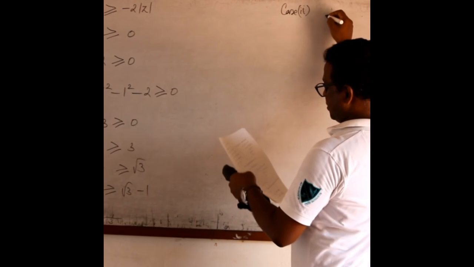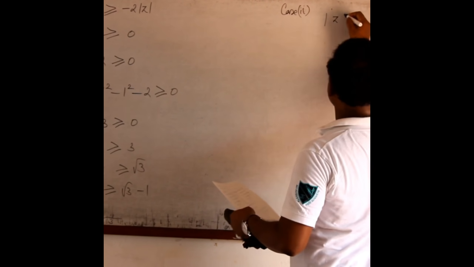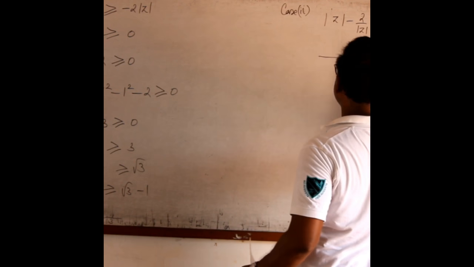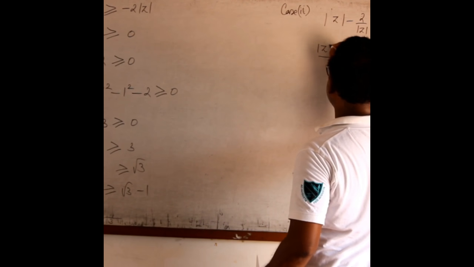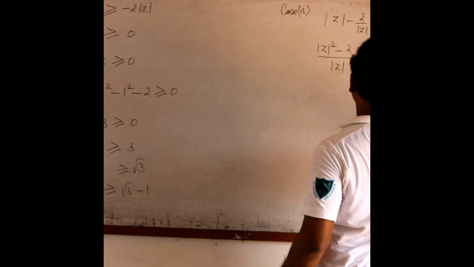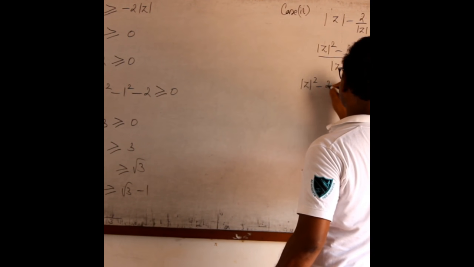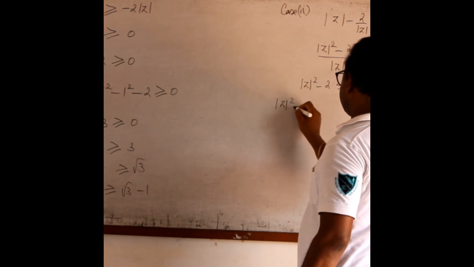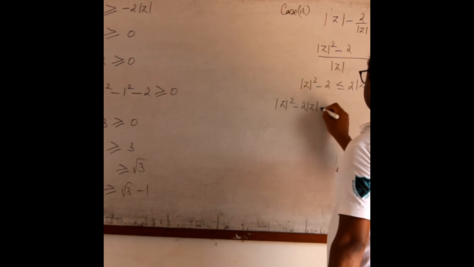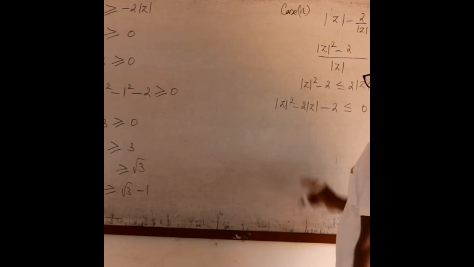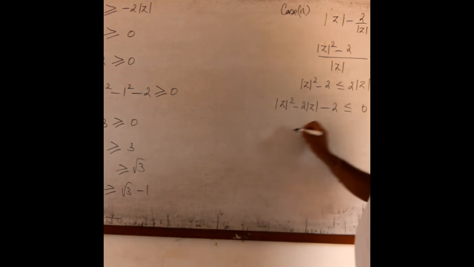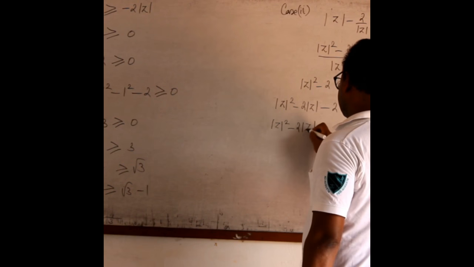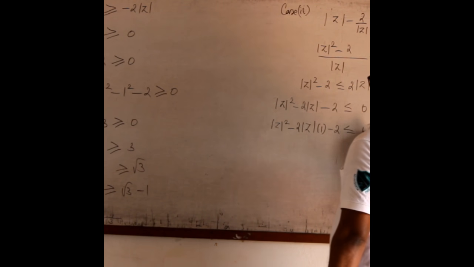Now case 2. Modulus z minus 2 by modulus z is less than or equal to 2. Taking LCM, modulus z square minus 2 over modulus z is less than or equal to 2. Modulus z square minus 2 is less than or equal to 2 into modulus z. Take it to this side: modulus z square minus 2 into modulus z minus 2 is less than or equal to 0. This is of the form a square minus 2ab, that is, modulus z square minus 2 into modulus z into 1 minus 2 is less than or equal to 0.